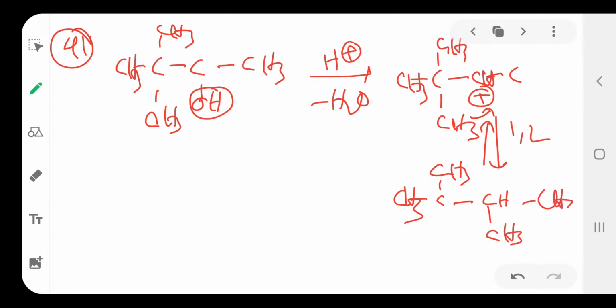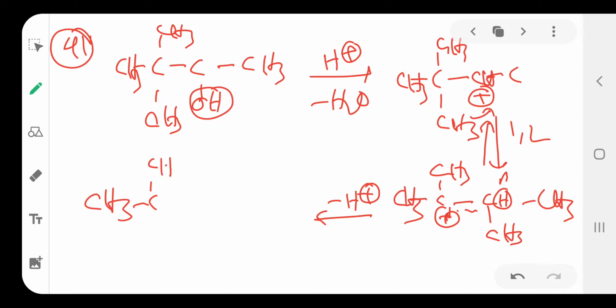The secondary carbocation becomes a tertiary carbocation, which is more stable and the major product, followed by loss of H+ ion from the beta position. This is the beta carbon, here H is lost, then a double bond is formed between them, giving CH3, C double bond C, CH3 and CH3. This is the main product.